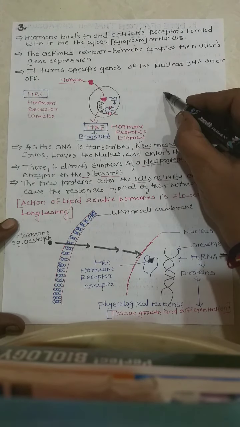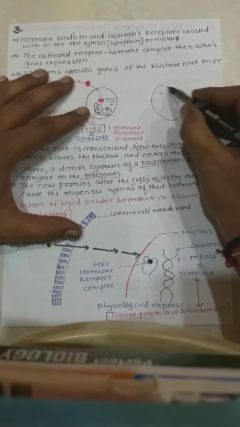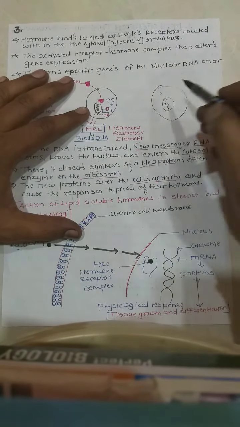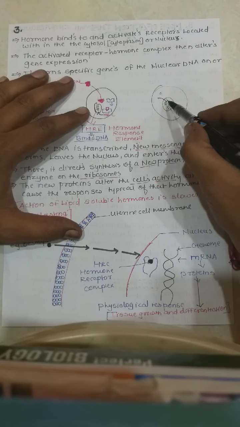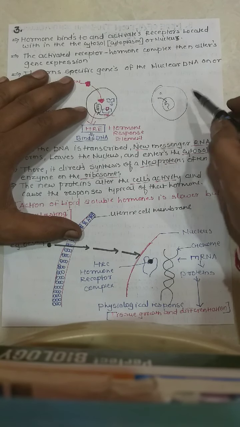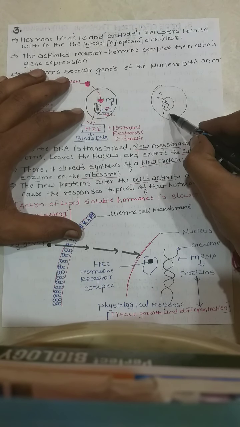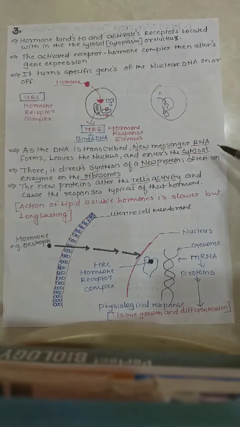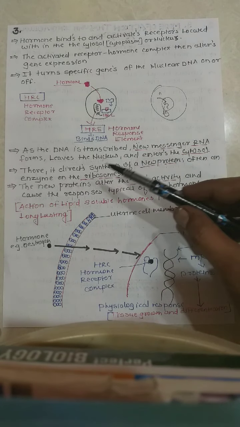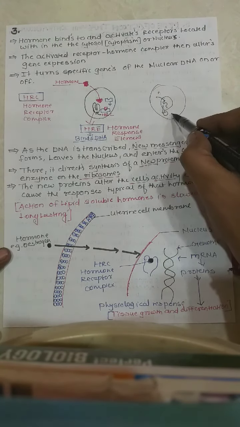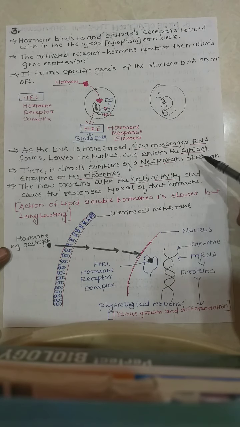As you know, this is a cell, and the cell has DNA material. The hormone receptor complex binds to it, and the new mRNA leaves the nucleus and enters the cytosol, the cytoplasm of that cell.